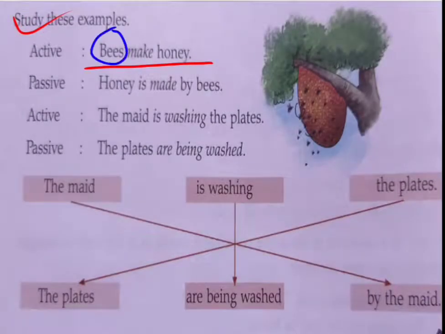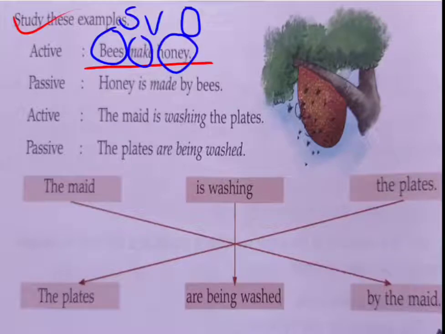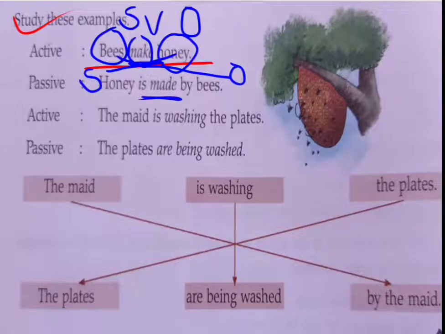Now bees is the subject, makes is the verb, honey is an object of the active voice. By turning into passive voice, you have to take the first object as a subject. Yes, honey is a subject here, bees is an object here. Now make becomes made. So here: honey is made by bees.